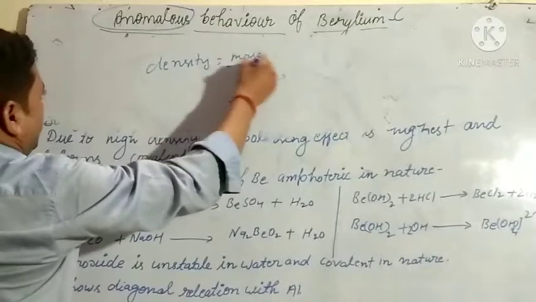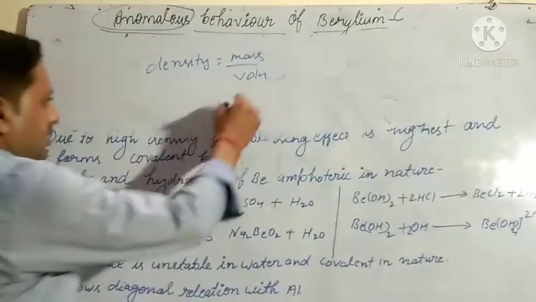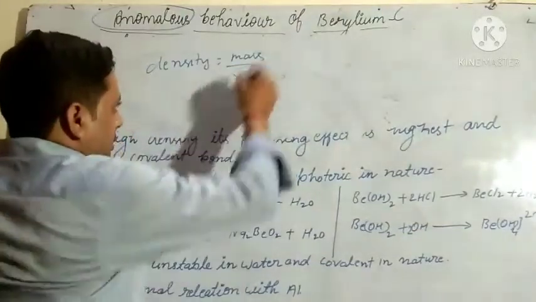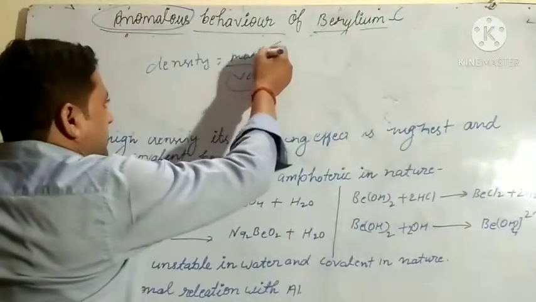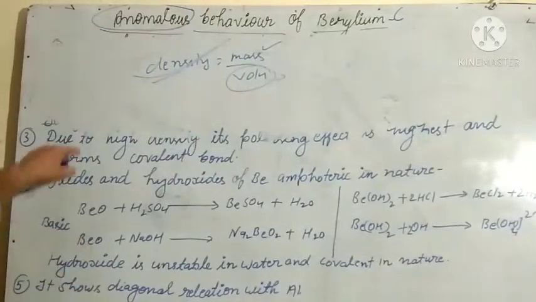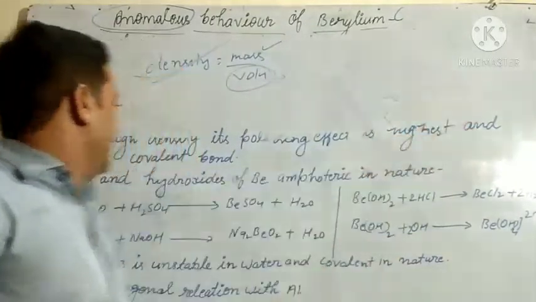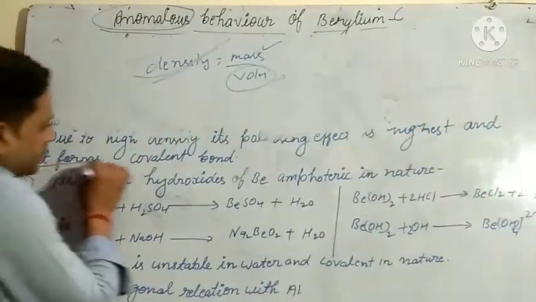Mass upon volume. What is the mass? Volume is very small, so the mass is 4. So density will be highest. Due to high density, its polarizing effect is highest and it forms a covalent bond.